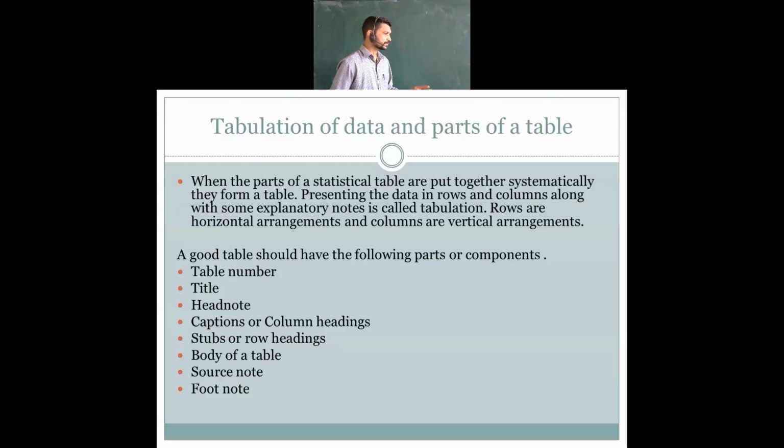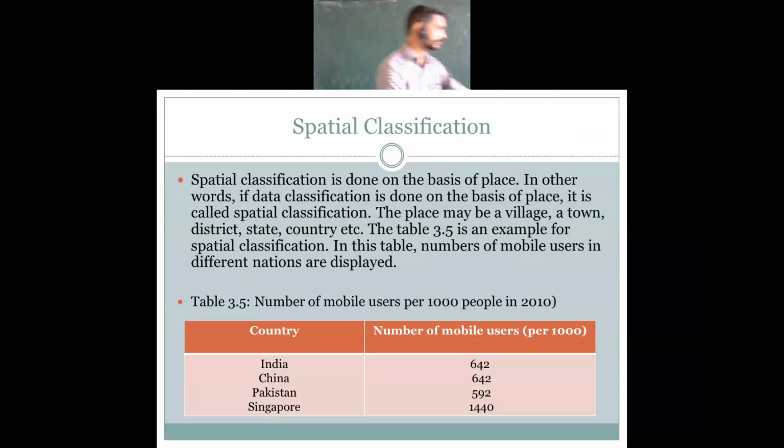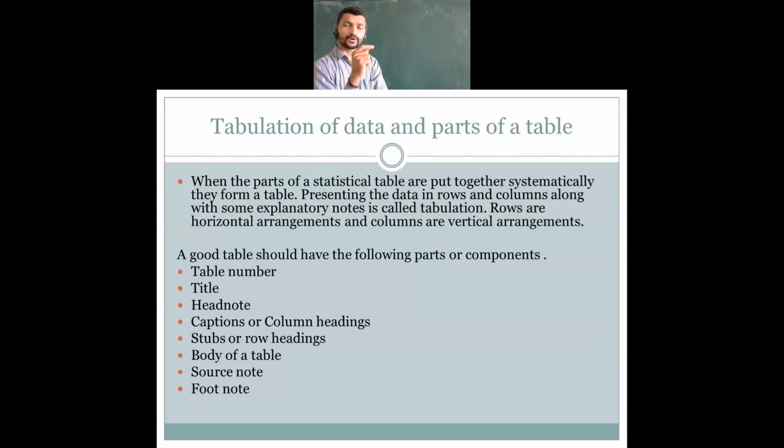When the parts of a statistical table are put together systematically, they form a table. Let's have a discussion about this. Suppose you are not having the footnote or head note. Whatever data has been presented, like in this slide we saw, per thousand people, mobile users, in the head note you are going to write rupees in lakhs or rupees in crores. If that one thing is not there, can you get the information in the right format?